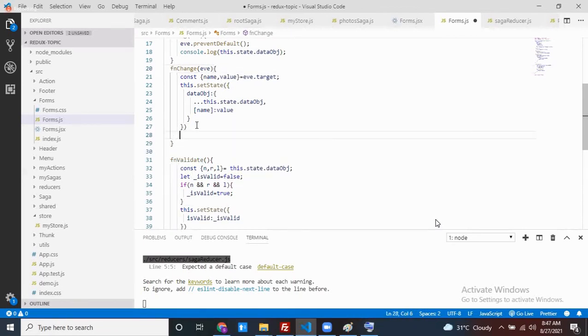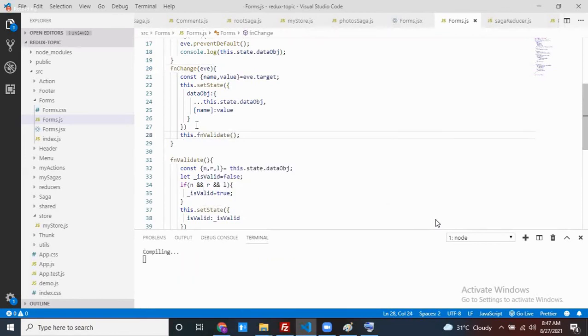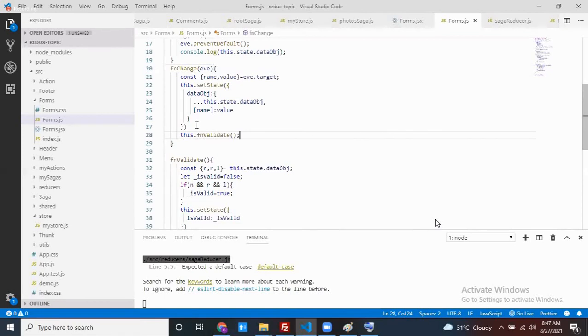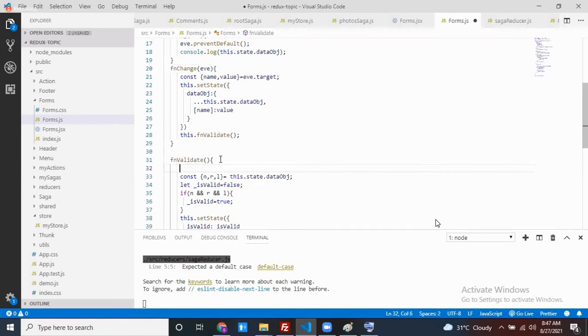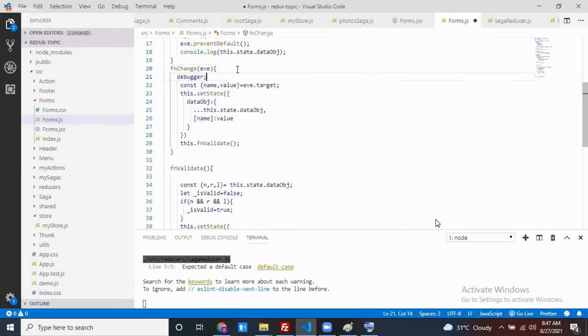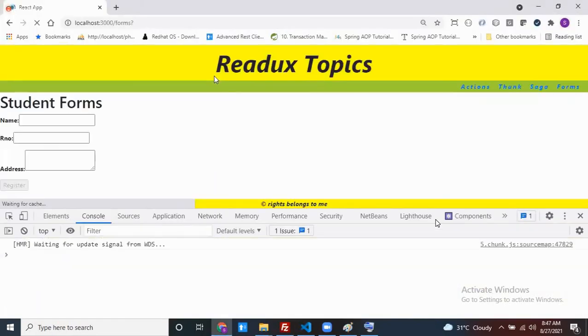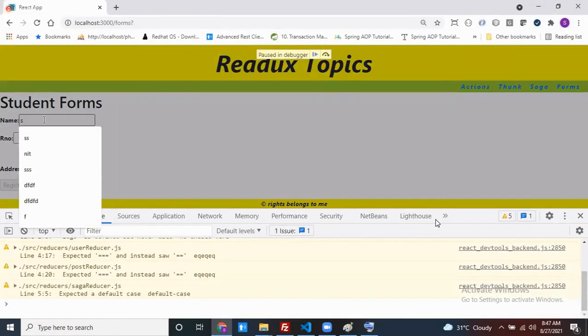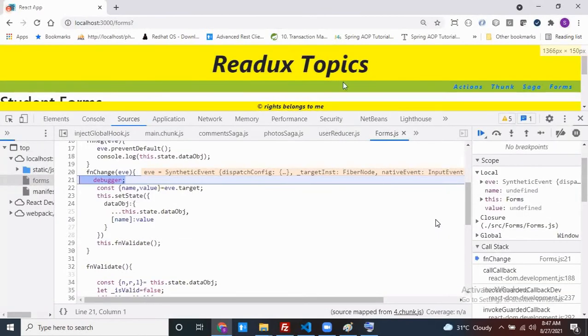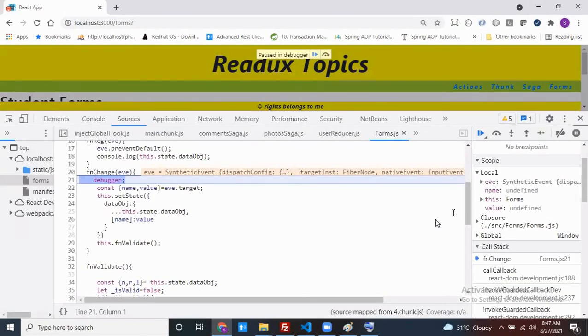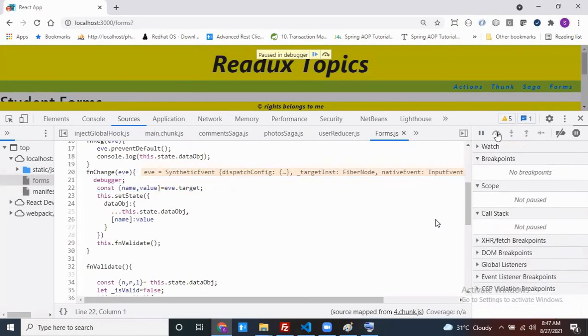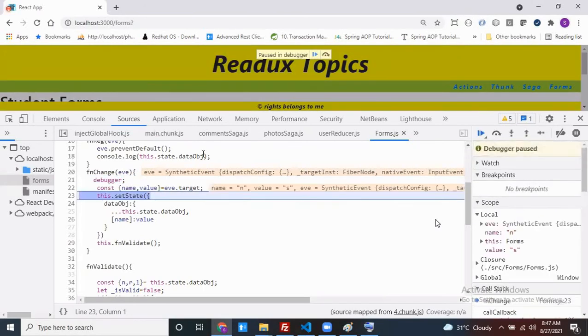Can we call it like this: this dot function validate? Do you want me to call it like this? Okay, what is the problem? We'll see, I will tell. Can I put the debugger here? Now, if I enter something, yes. Okay, my name is N and my value is yes. See this: my name is N and my value is yes.